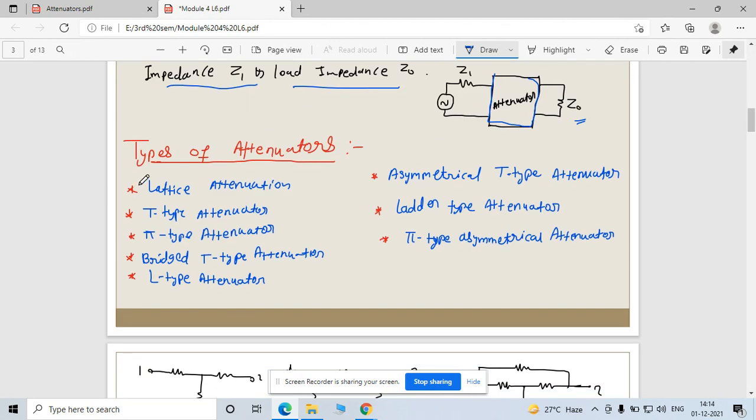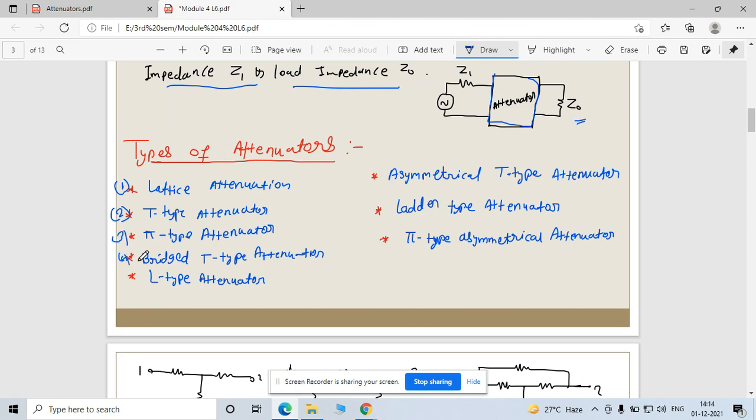See here, first is the lattice attenuator. The lattice network I already explained to you when we saw the different types of connection in two-port network theory. Second is the T type attenuator. Third is the pi type of attenuator.